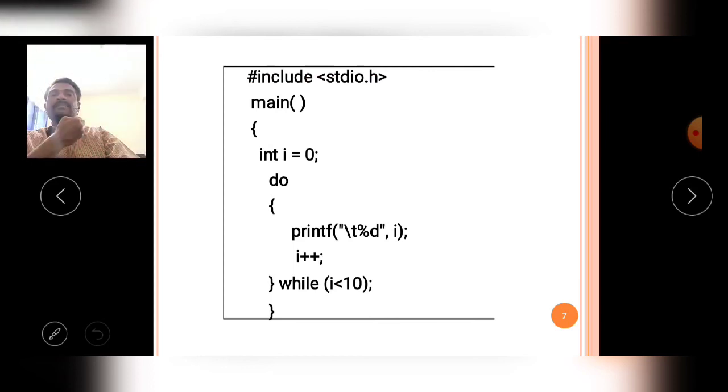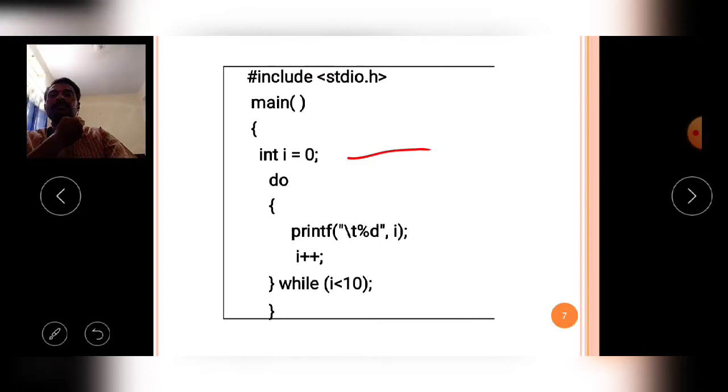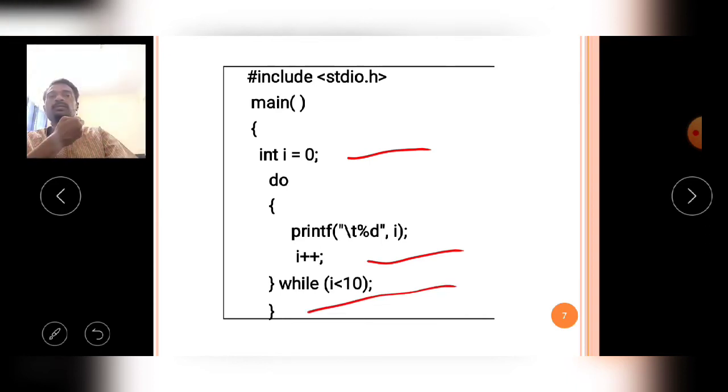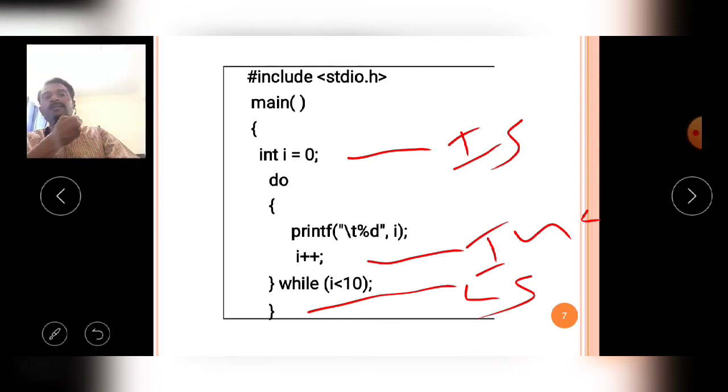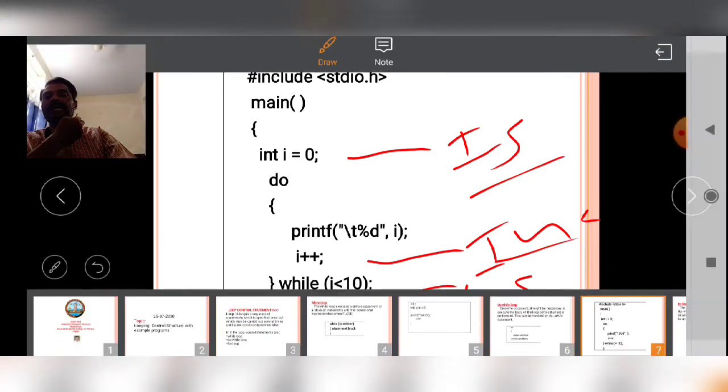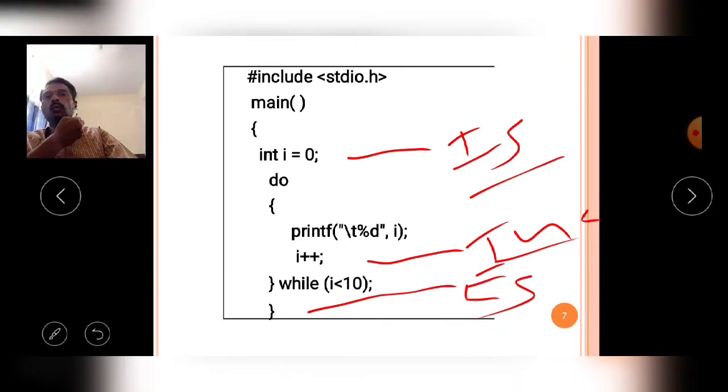Then observe the example carefully. Now integer I equal to 10, this is the initialization statement. Then do, this is the block, this is the increment statement, and this is the condition statement. With the help of these 3, the initialization statement, increment statement and condition statement, I will write the do while loop. The example program will execute 10 times.